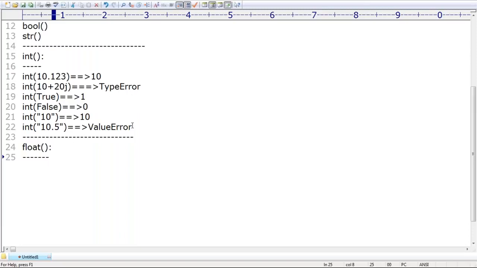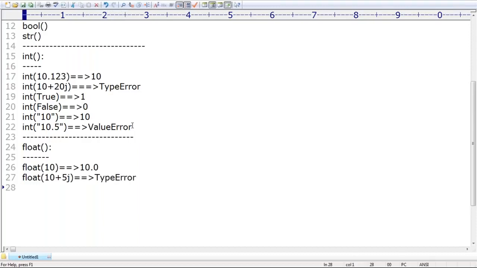We can use the float function to convert any other type to float type. Very simple. Float function, I'm taking float of 10. Then automatically what are we going to get? Can you spell out the output? 10.0. Float of 10 is nothing but 10.0. Next, float of 10 plus 5j. What error do we get? TypeError by default we are going to get.